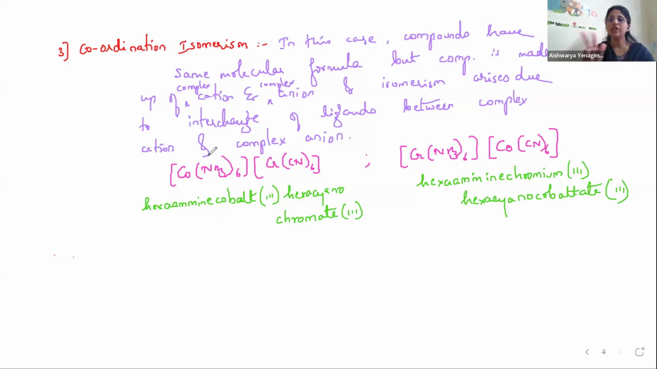So there is interchange of the ligands between the complex cation and the complex anion. When there are two complexes, we have coordination isomerism. So this is about coordination isomerism. Coming to the fourth type of isomerism, that is hydrate isomerism. This is also called solvate isomerism.